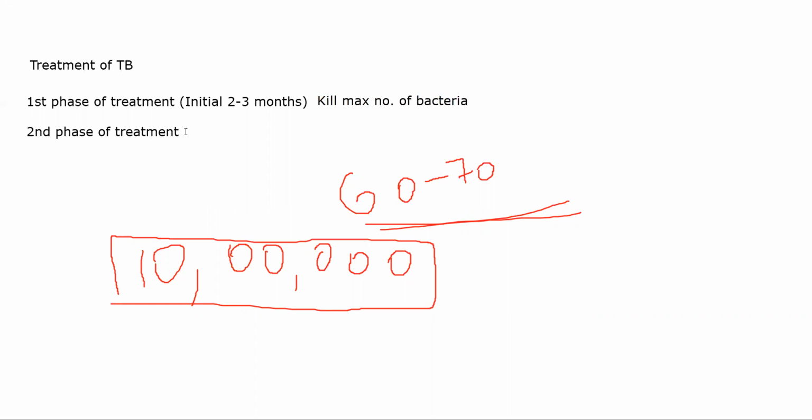This will go on for 4 to 5 months after phase 1. This kills dormant or persistent bacilli. Bacilli, bacteria, whatever.